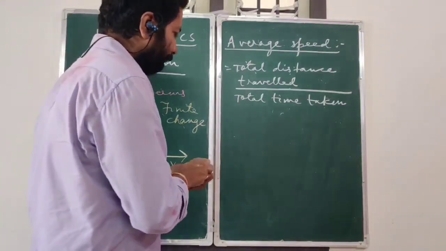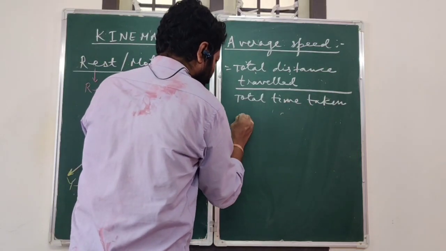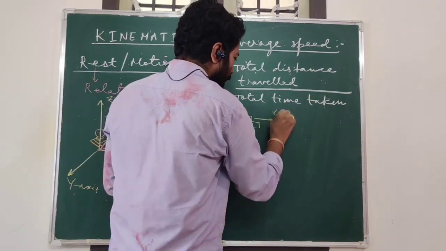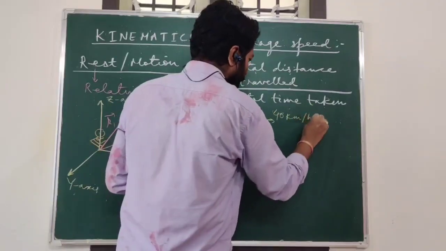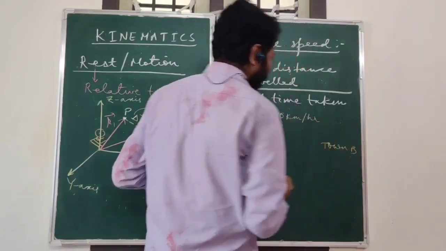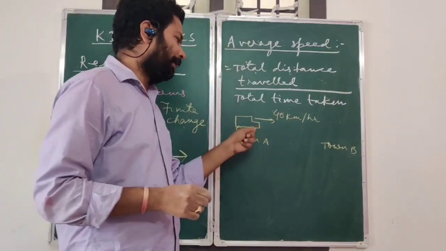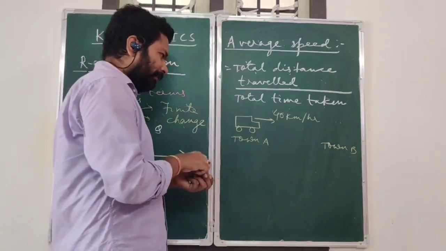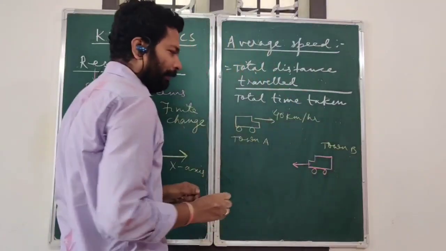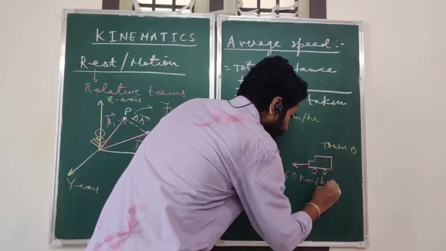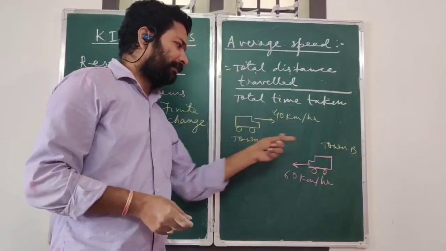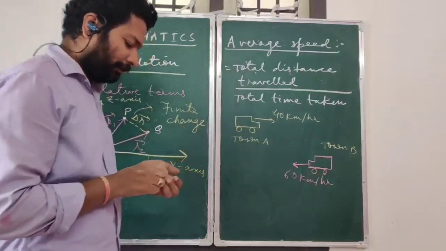Let us say there is a car which is moving with a speed of 40 km per hour from town A, and here let us say we are having town B. So it is going from town A to town B at a speed of 40 km per hour, and the same car is returning back at a speed of 60 km per hour from town B to town A. And they have asked us to find out what will be the average speed of this car for the entire journey.